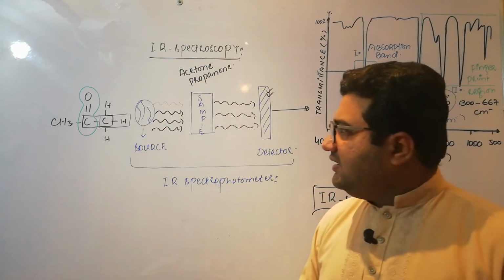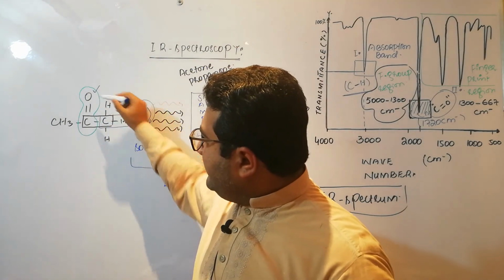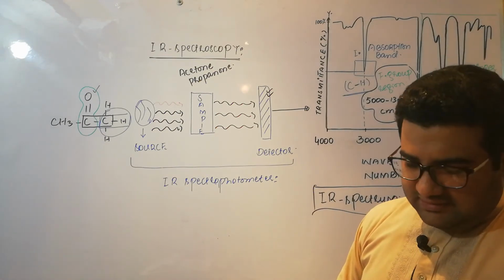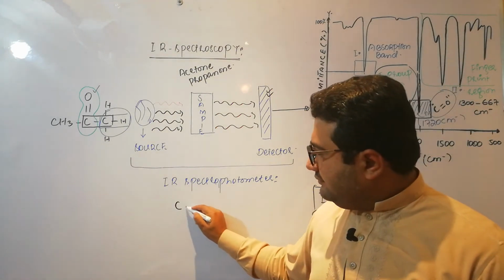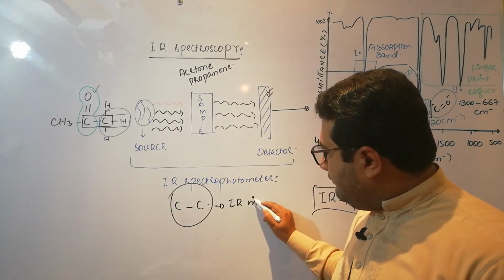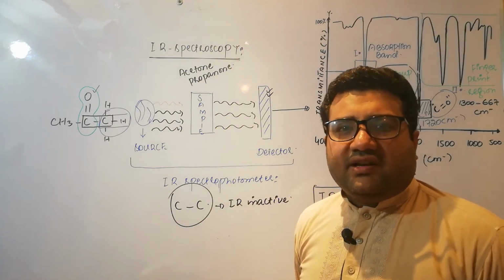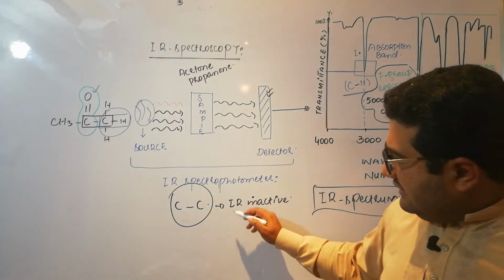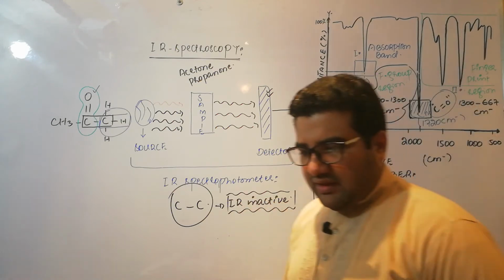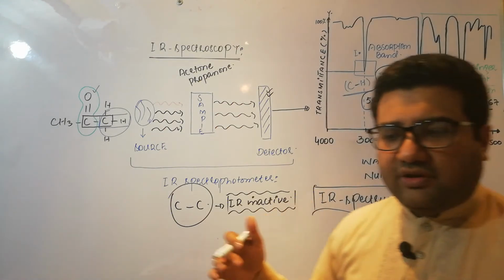Now there is a question that must be in your mind, that we have discussed only two bonds, C double bond O and CH bond. Why haven't we discussed the carbon single bond carbon? Because this carbon single bond carbon is IR inactive. What does it mean that it is IR inactive? It means this bond will not absorb IR radiations, or if it will absorb IR radiations, that will be out of our consideration.